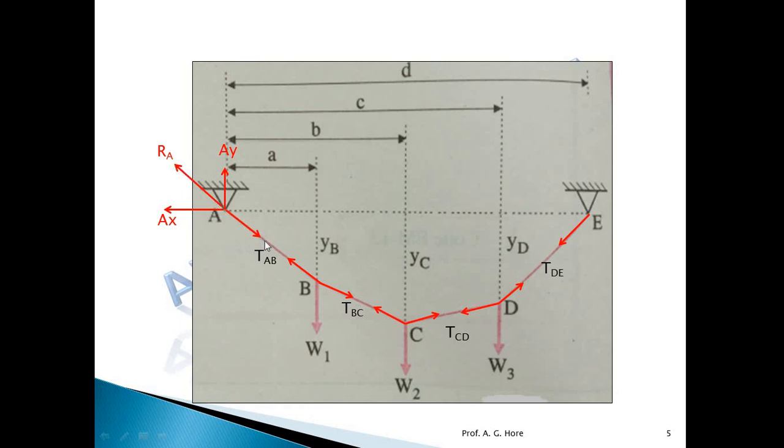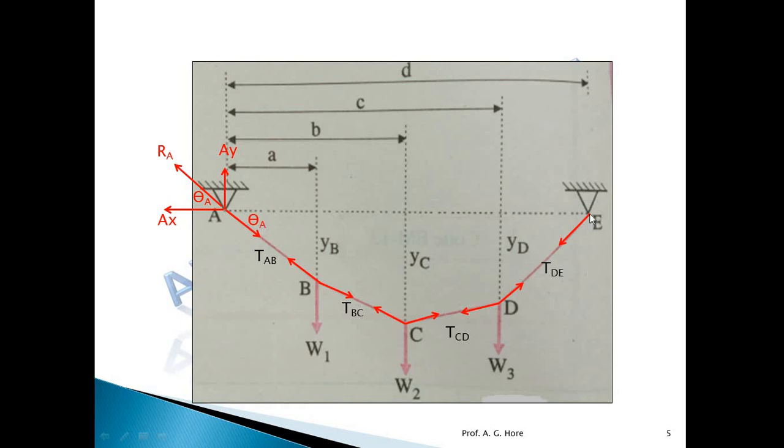be collinear. Okay, so to satisfy this equilibrium condition at point A, take these two forces at point A like this: one force horizontal towards the left side and one vertical force upward. If we consider the angle of the resultant reaction at point A as theta A, then this opposite angle must be the same.